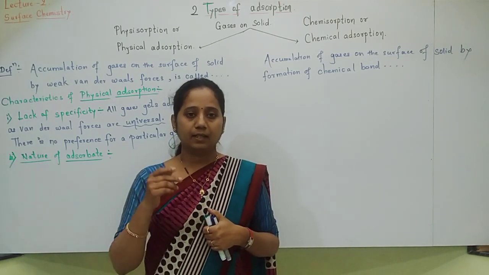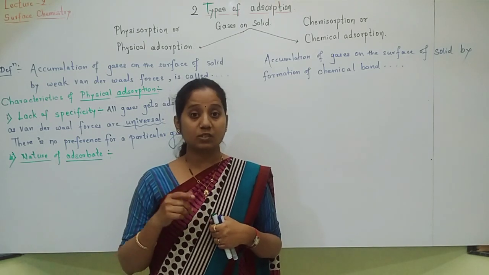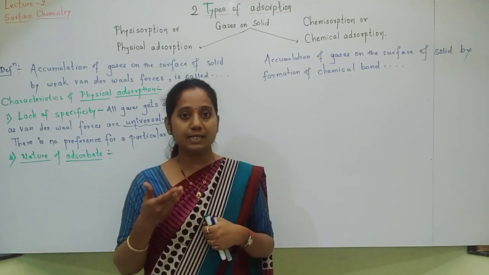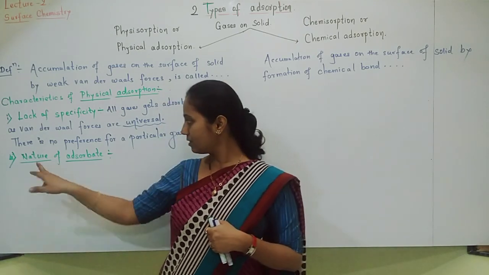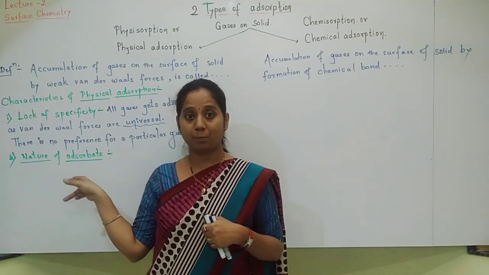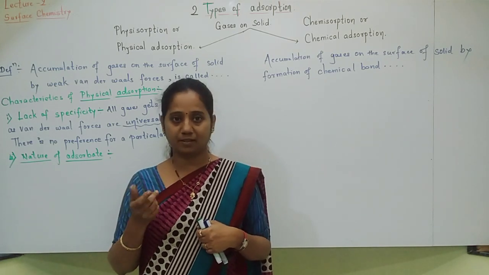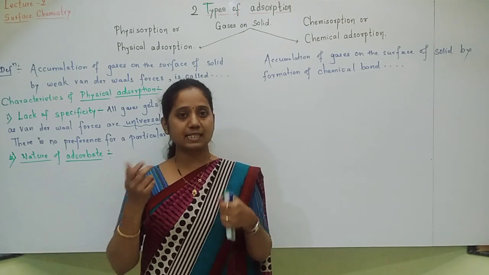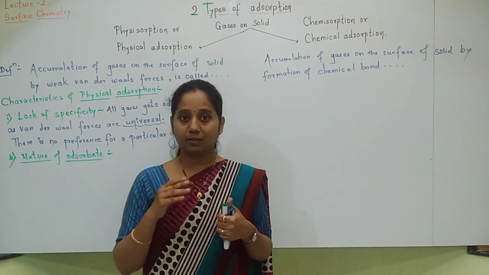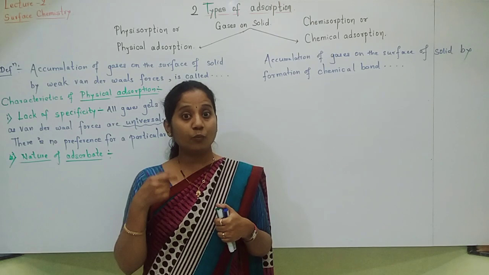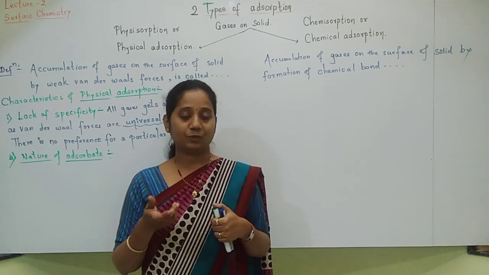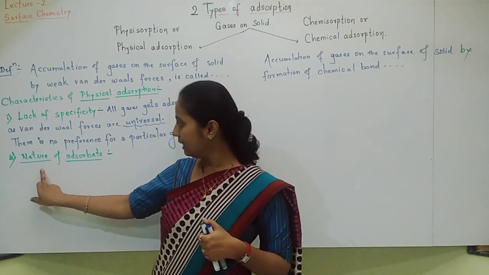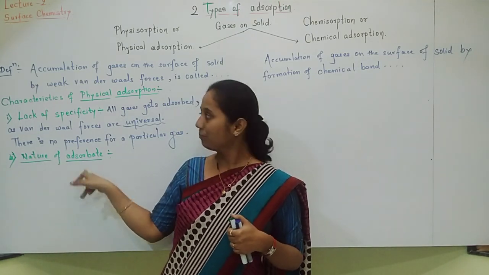But still, among all these gases, which gas will get adsorbed on the surface readily or easily? That is called nature of adsorbate. Student, who is adsorbate here? Gases. Gases are adsorbate. So which gases will get adsorbed? All. In that, who will get adsorbed readily? Who will get adsorbed easily? That is called nature of adsorbate.